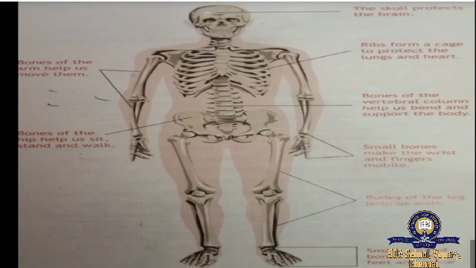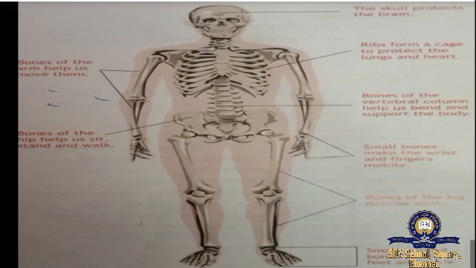Then small bones make the wrist and fingers mobile to move. When you are moving your fingers, which thing is helping you? Of course, the wrist and finger bones. Bones of the leg help us walk, jump, for everything. Then small jointed bones of the feet and ankle.